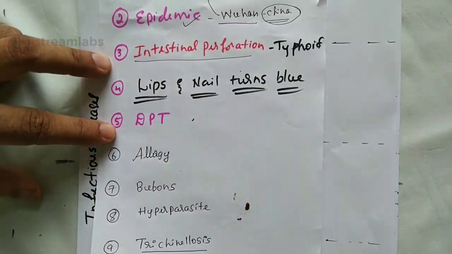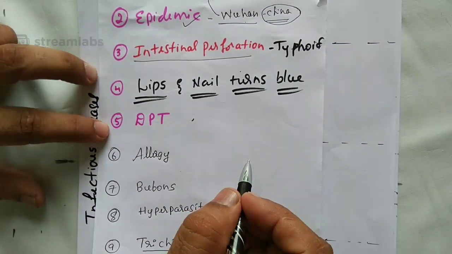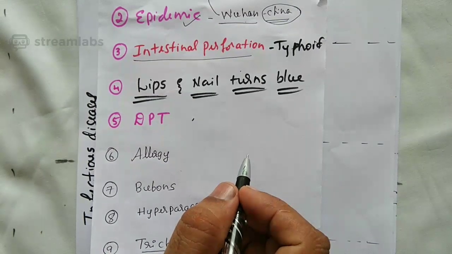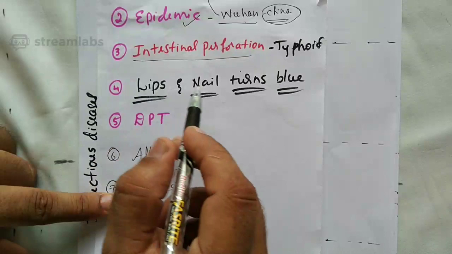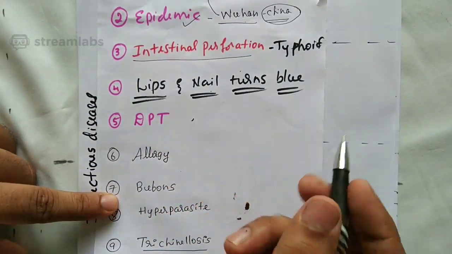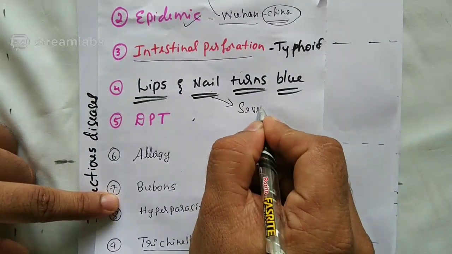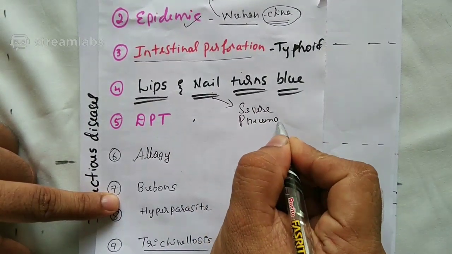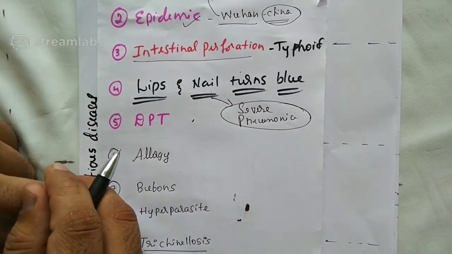Cells are not getting proper oxygen, and the condition is called blue baby syndrome. Because cells are not getting oxygen, they become deoxygenated. In those conditions, lips and nails can turn blue. So in the case of severe pneumonia, lips and nails can turn blue.